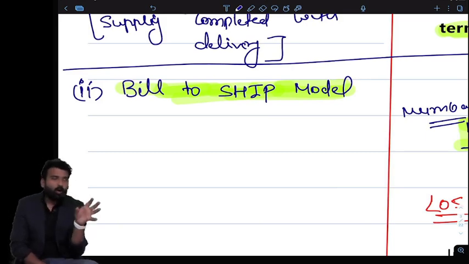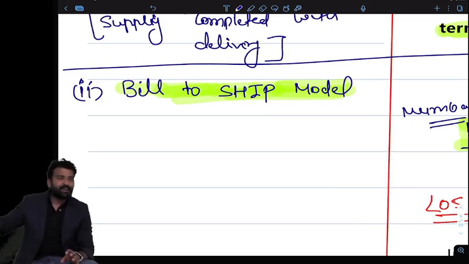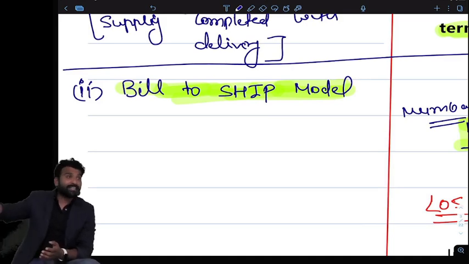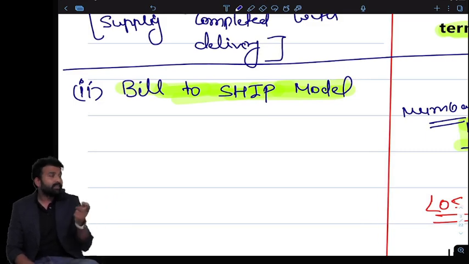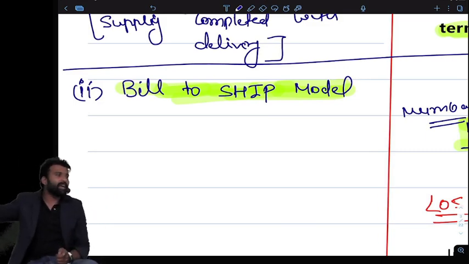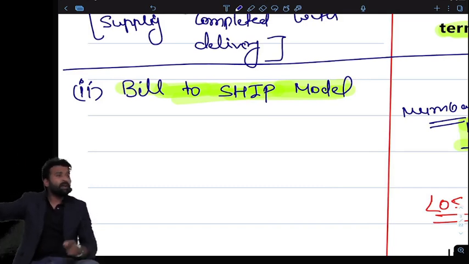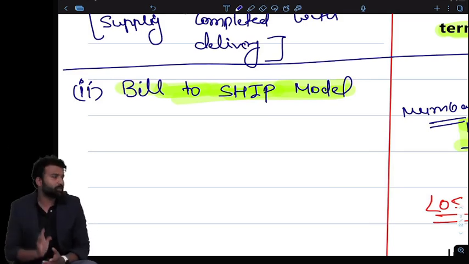Okay, it means the location of the person who is ordering the goods is different and the delivery address is different. I am getting an order that I have to send some goods. I am getting that order from Mumbai, but I have to deliver those goods in Gujarat. Then my billing address will be Mumbai and my delivery address will be Gujarat. My buyer is in Mumbai, but he wants the goods delivered in Gujarat. Then my billing is different, my shipping is different. It is called the bill to ship model.